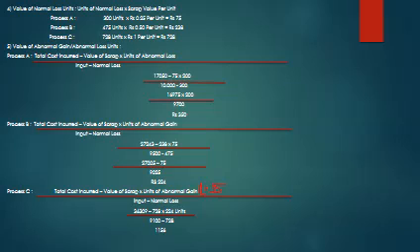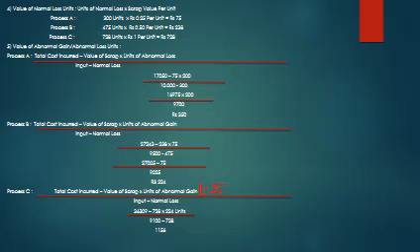So 27,243 minus 238 into 75 divided by 9,500 minus 475. So the value of abnormal gain is 2,224.